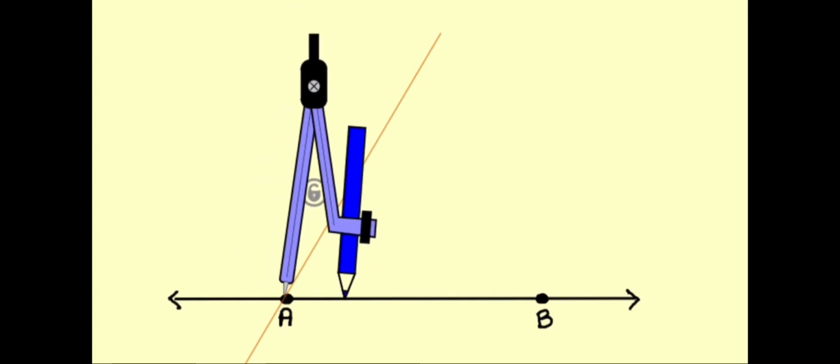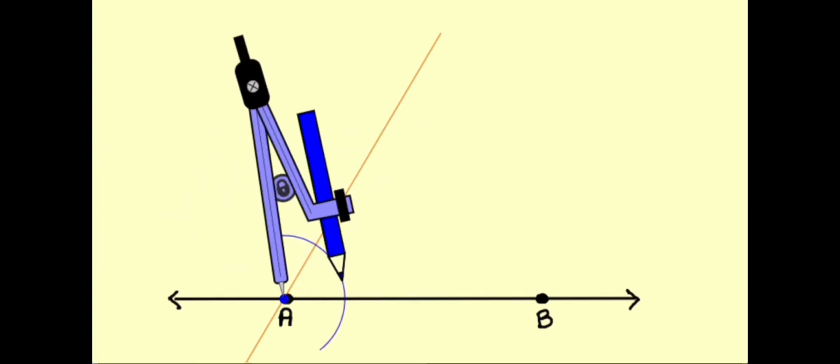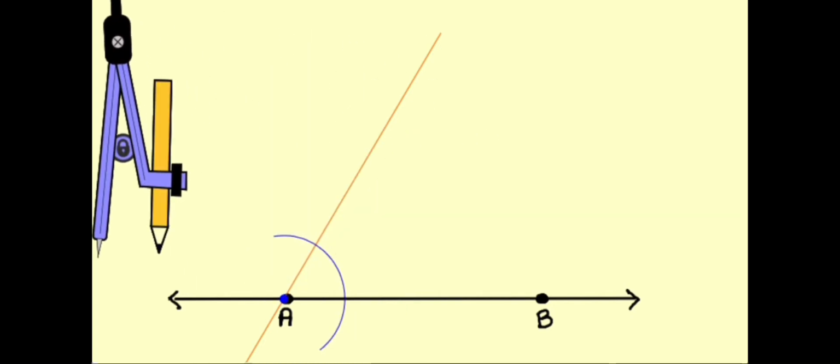Since the transversal has now created an angle at point A, we want to copy this angle along the transversal. So, using a compass, I strike an arc through this angle and locate points C and D that cut this, and then decide where on the transversal we want to copy point A. We'll denote it here with A prime.